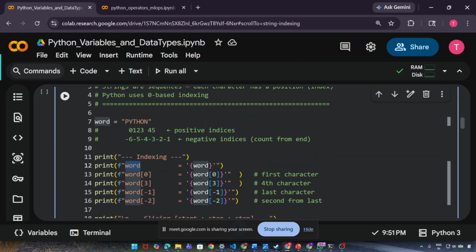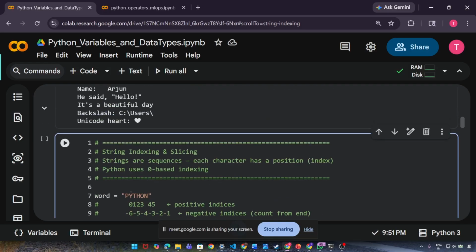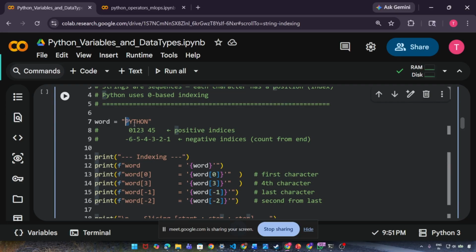So how indexing works. I am printing word. Okay, no problem. Now I am saying word 0. 0 means the first character, that means P. In Python, indexing starts from 0. And 0 means P here, 1 means Y, 2 means T, 3 means H, 4 means O, 5 means N. So 0 means P, 3 means what? Guys, tell me, 3 means what? H. 3 means H, like that.